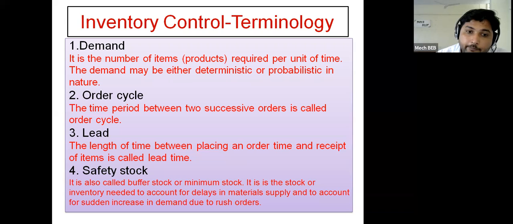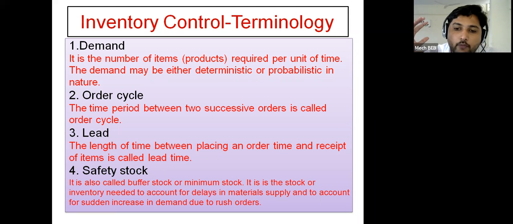Then the fourth important terminology is safety stock. Safety stock is also called buffer stock or minimum stock level, at which we should start the replenishment action. Such a level or quantity will be considered as safety stock.